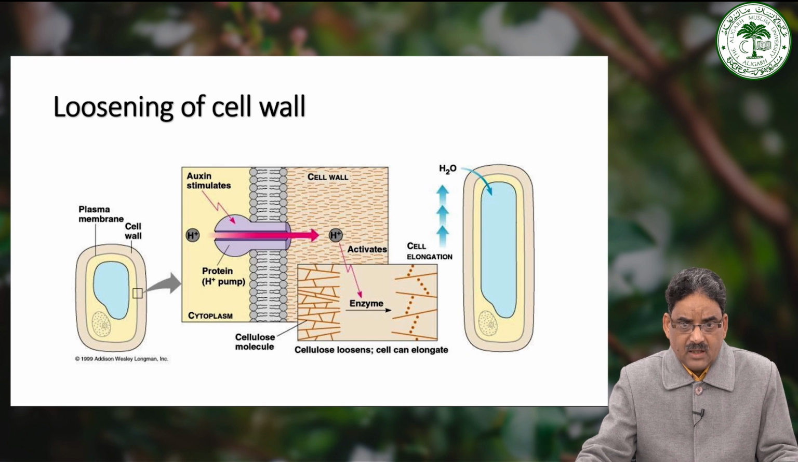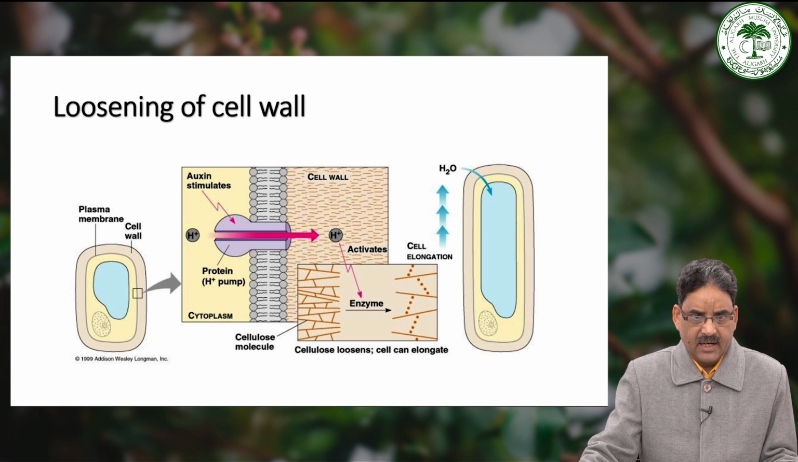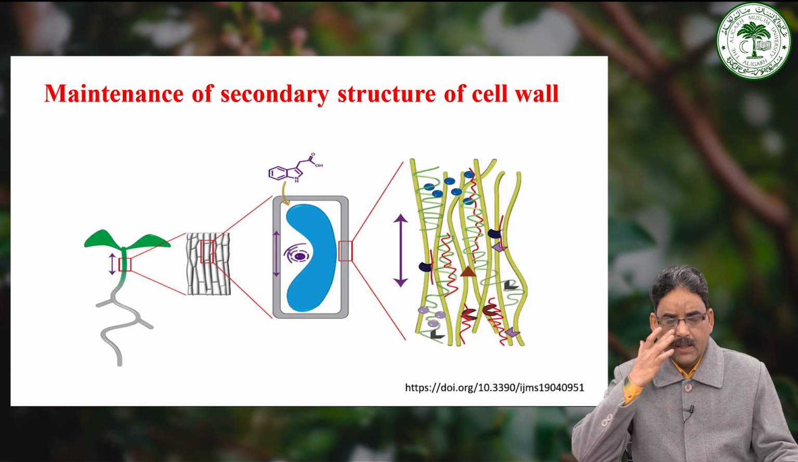So, in the plasma membrane that pumps protons into the cell wall. Therefore, the accumulation of hydrogen ions lowers the pH, which activates enzymes that facilitate the breaking of acid labile bonds such as hydrogen bonds in cell wall polysaccharides, ultimately leading to the cell wall loosening.